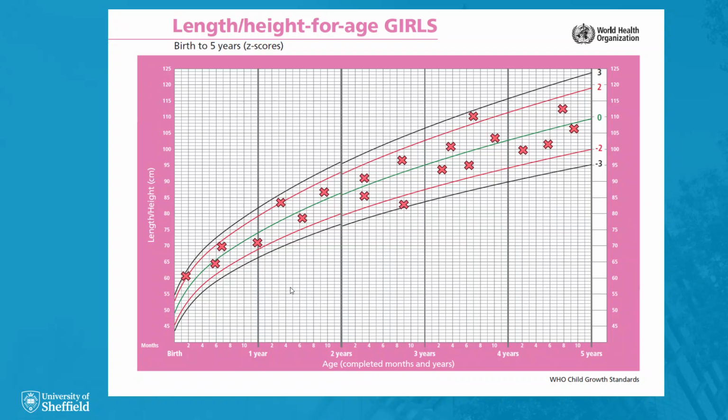The standard deviation tells us how spread out the distribution of healthy heights is at each age. For girls, the standard deviation is about 1.5 centimeters at birth and rises to about 5 centimeters at age 5.